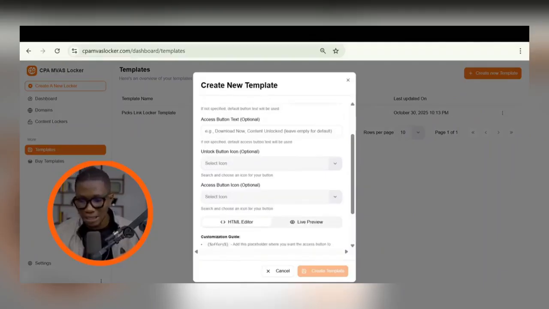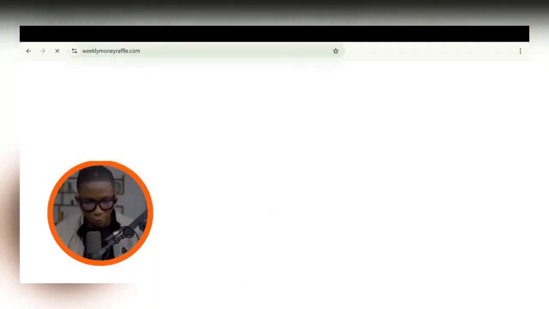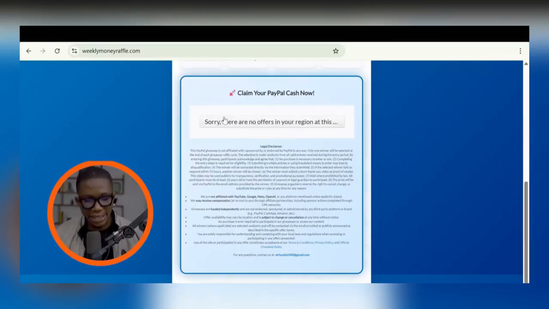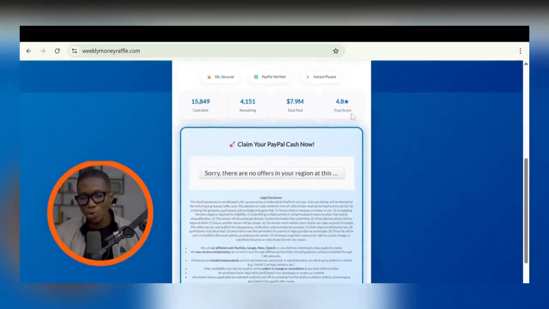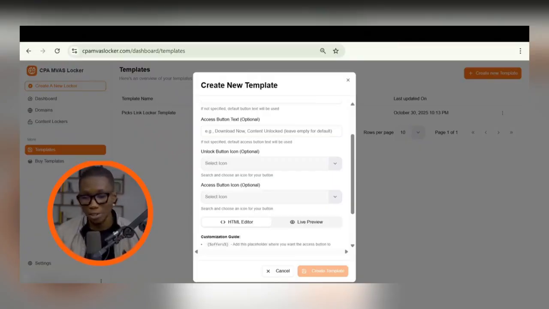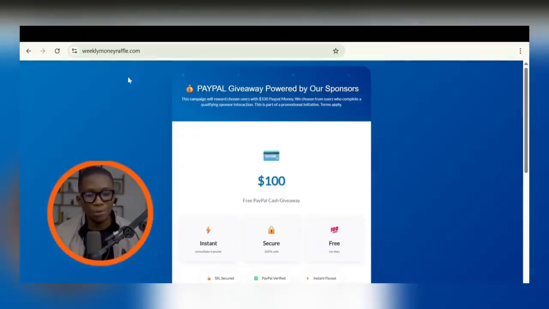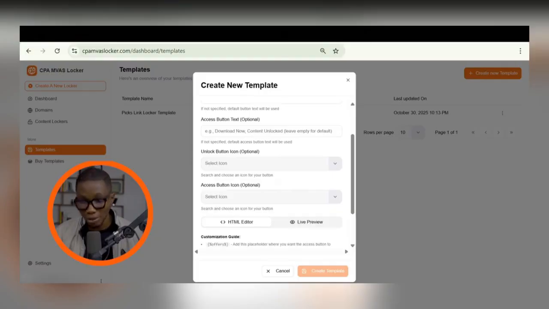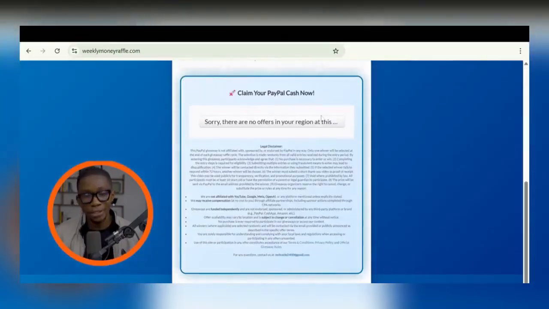There is this locker that I built, weeklymoneyraffle.com. If you go there, you can see it says, sorry, there are no offers in your region. This is what can happen when you're not using a tool like CPA Inverse Locker, because I built this particular funnel without it. When you use a tool like CPA Inverse Locker, you can tell it that if someone is coming from New Zealand or the Netherlands and there's no offer for them, show them an offer from Golden Goose.